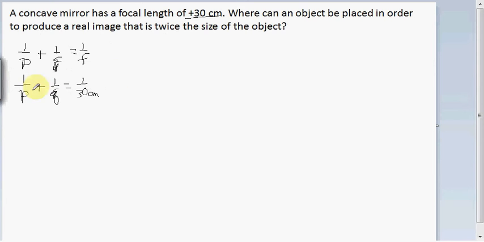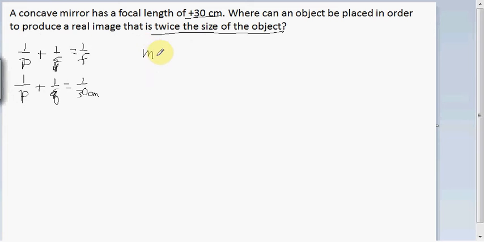We don't know the object distance or the image distance, but we do have some other information. We know that we want to produce a real image that is twice the size of the object. Twice the size of the object is going to tell us something about magnification.